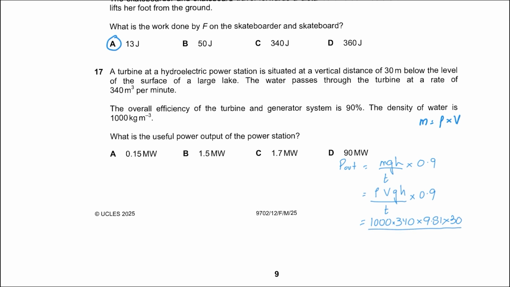So there's 340 meter cube per minute, and since we want the answer in watts, I'll convert minutes into seconds. So this should be 60 seconds, and 90% of that is the output power, which comes out to be 1.5 into 10 to the power 6 watts, where 10 to the power 6 represents mega. So 1.5 megawatts is our answer for question number 17.